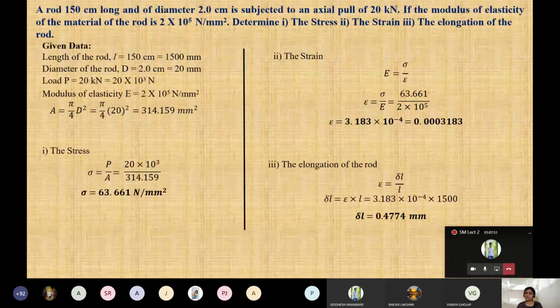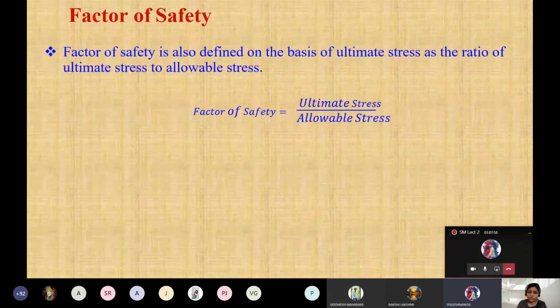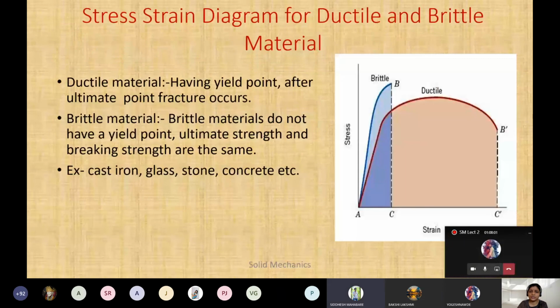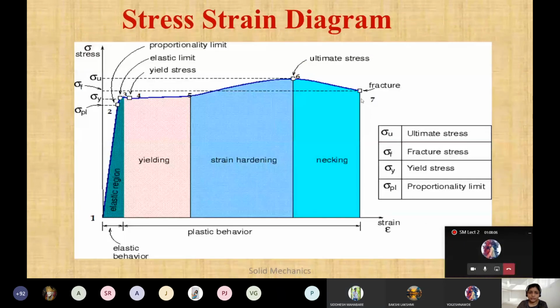Please just explain ultimate stress and allowable stress. Ultimate stress, see, I told you, if you see this diagram here, this is for ductile material. Ductile material में you will have here the yielding point. Yielding point मतलब क्या होगा? The deformation just started. In short, for ductile material you have a yielding stress also.